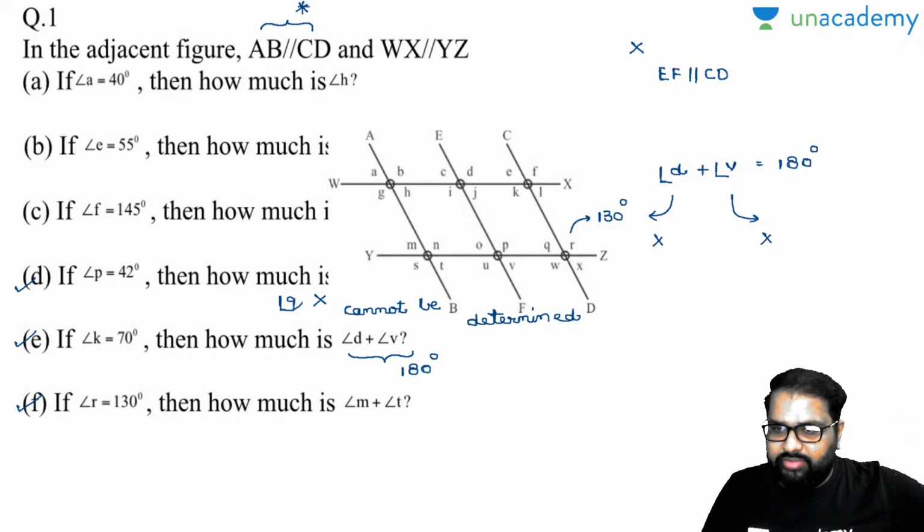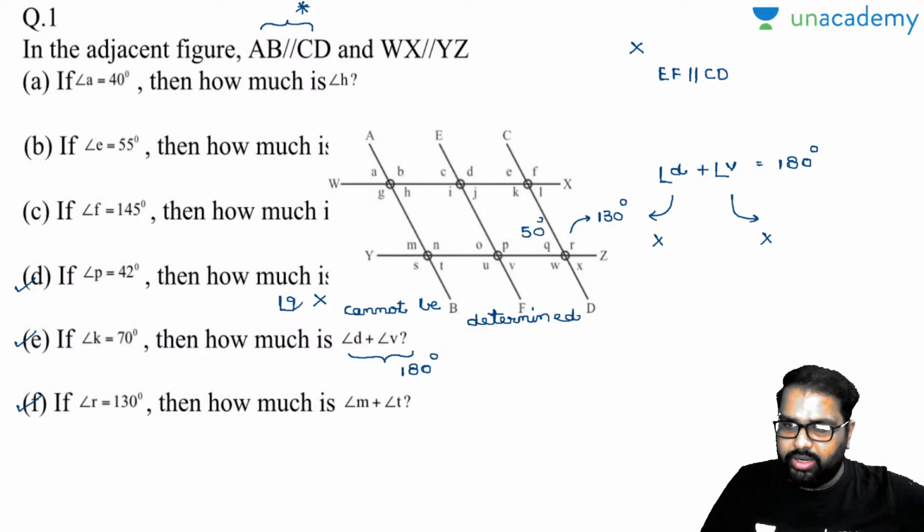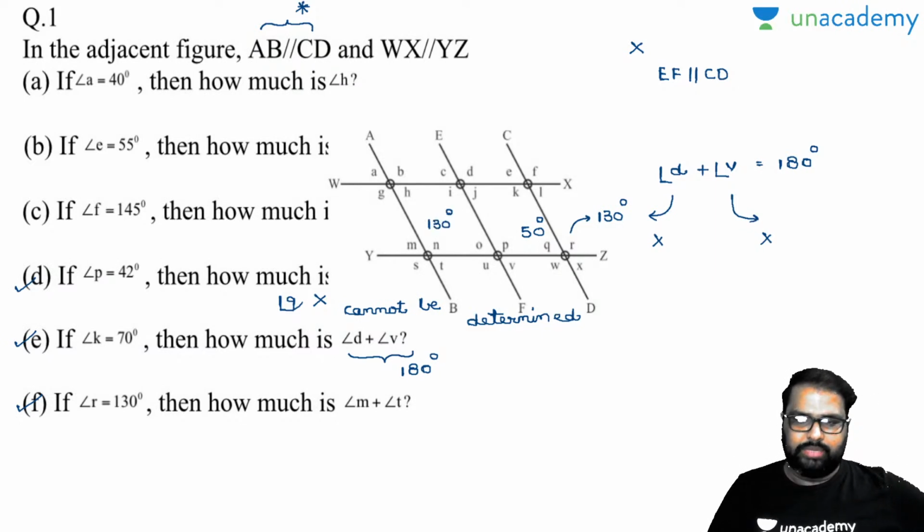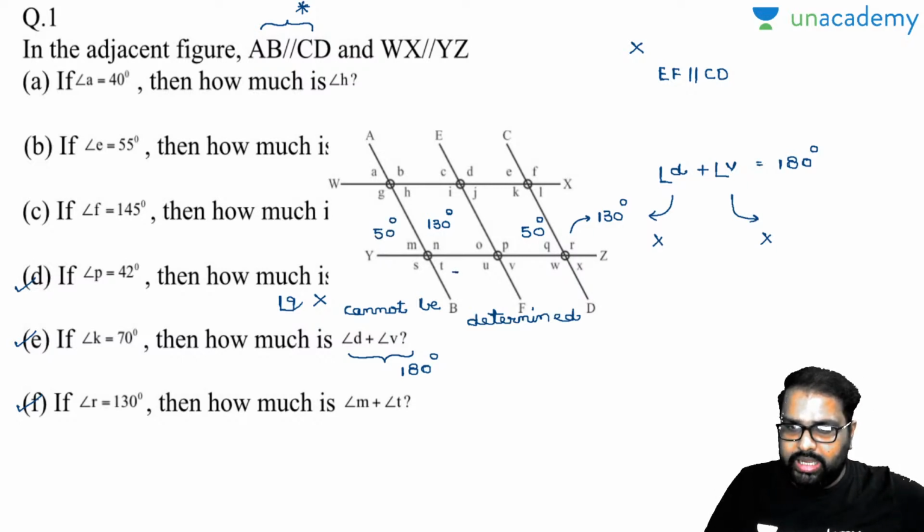Now look, if angle R is 130, how much will be angle Q? Sum of adjacent angles will be equal to 180 degrees. So this will be 50 degrees. Everybody knows. If this is 50 degrees, what will be angle N? Sum of interior angles on the same side will be supplementary, 180 degrees, right? If this is 130, how much will be M? M will be 50 degrees, sum of adjacent angles. Vertically opposite angle to M is T, and this will also be equal to 50 degrees.